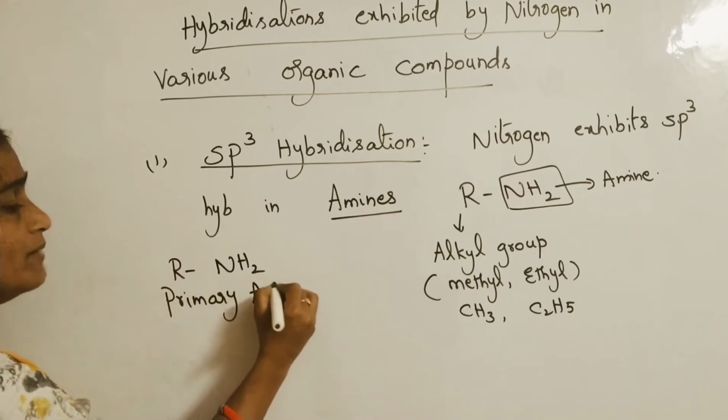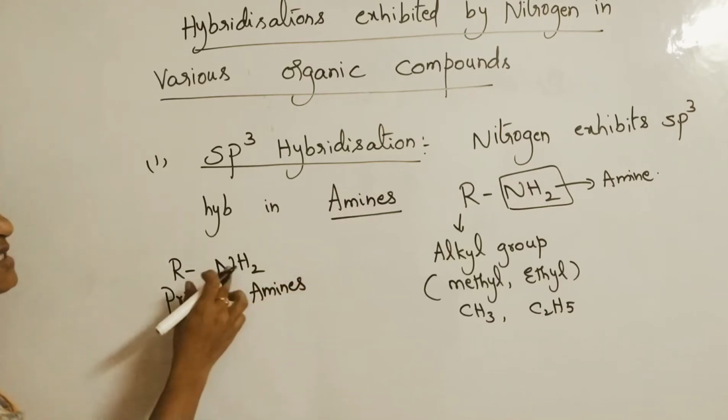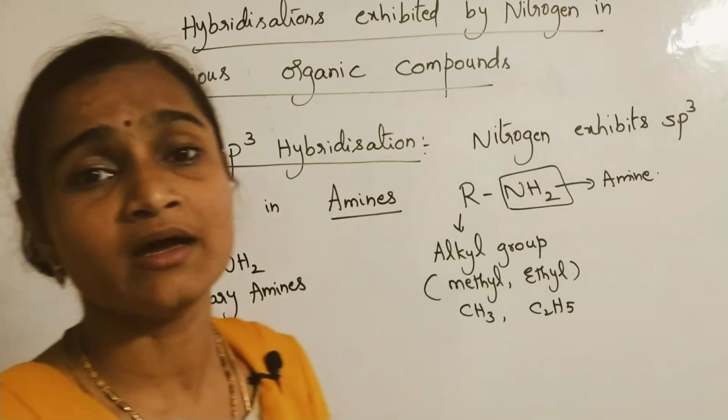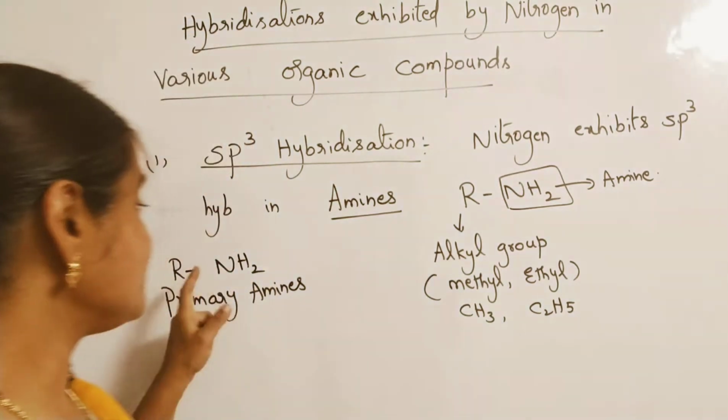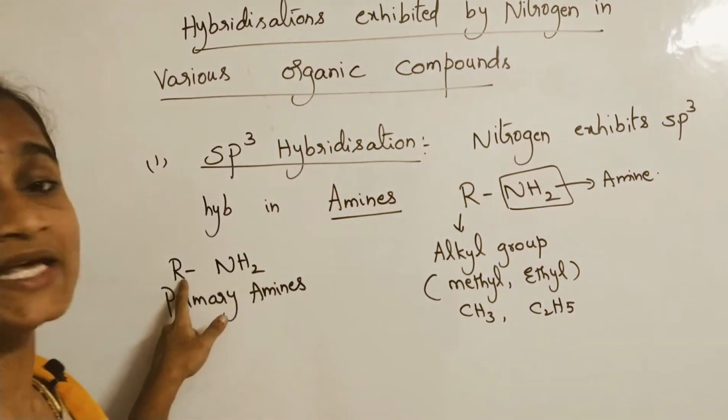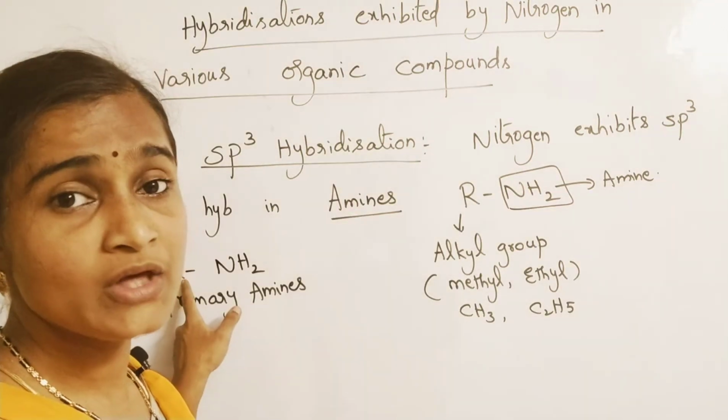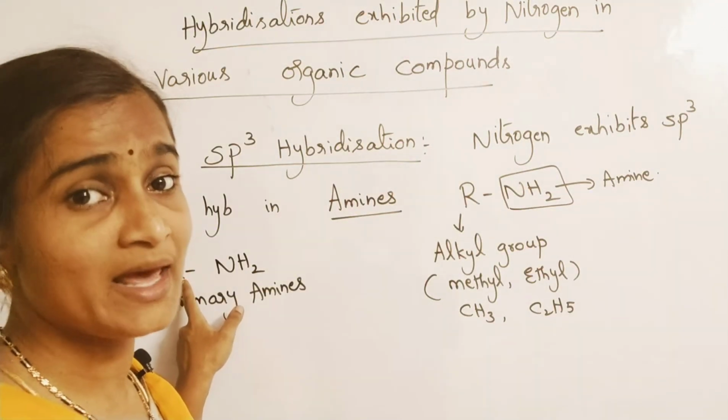In ammonia, out of the 3 hydrogens, 1 hydrogen is replaced by 1 alkyl group, and you call it a primary amine.